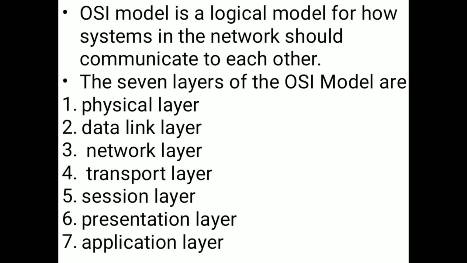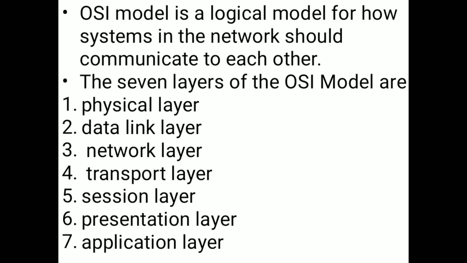These 7 layers are: first, the physical layer; second, the data link layer; third, the network layer; fourth, the transport layer; fifth, the session layer; sixth, the presentation layer; and seventh, the application layer.